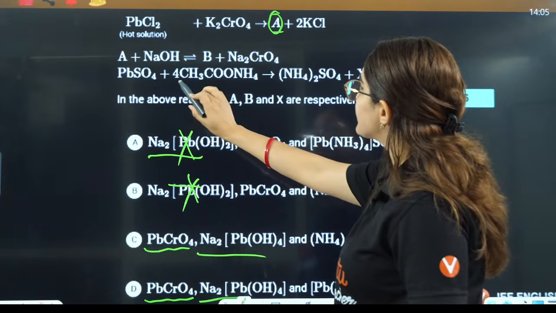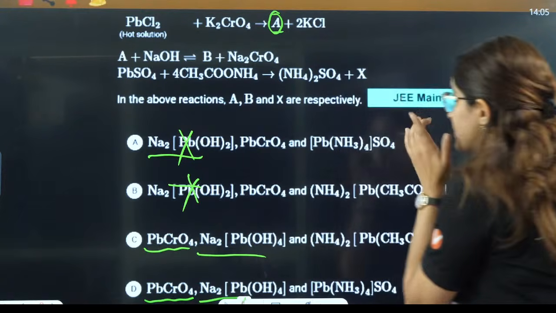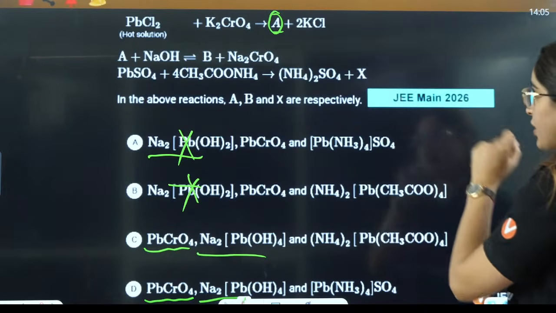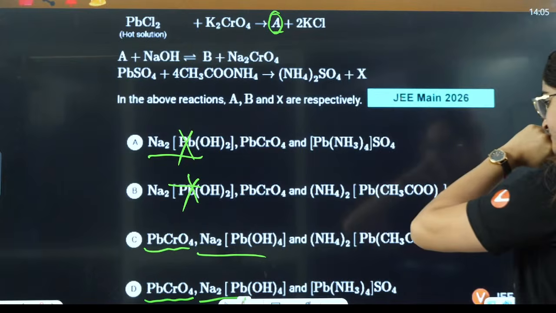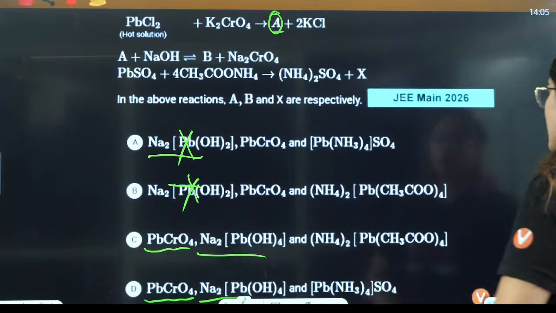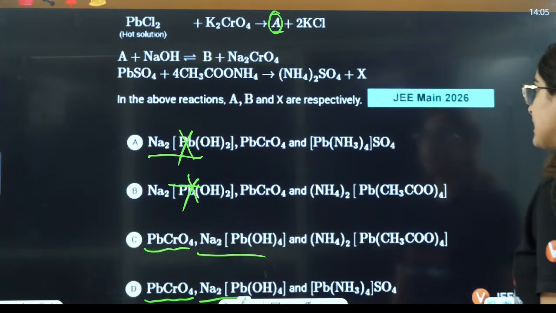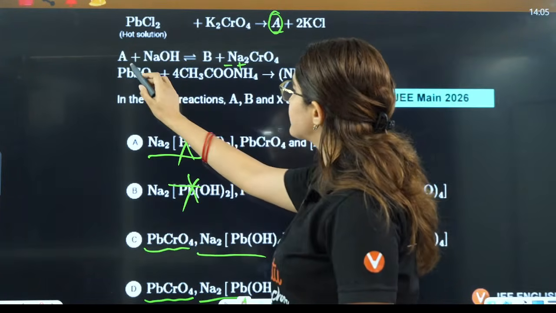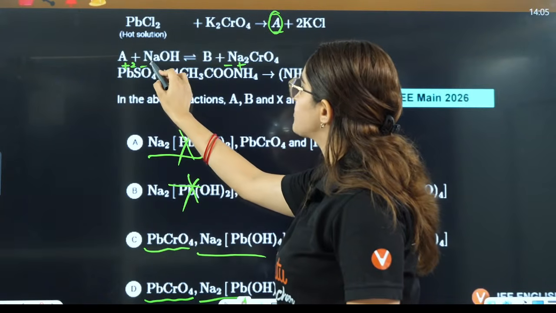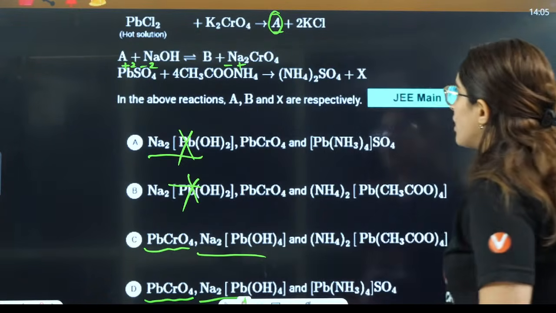After that, BaSO4, they are saying that it reacts with CH3COONH4. It gives you (NH4)2SO4 and this one. So now, how do we identify this? See, this one is NH4, this is positive, this is negative, this is plus 2, this is minus 2. Okay.